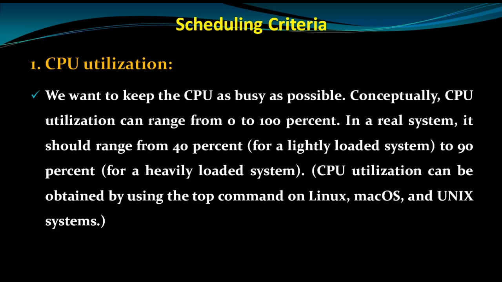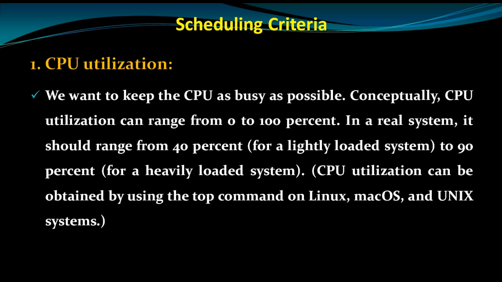The first one is CPU utilization. In CPU utilization, we want to keep the CPU as busy as possible. Conceptually, CPU utilization can range from 0 to 100%. In a real system, it should range from 40% to 90%, meaning 40% for a lightly loaded system and 90% for a heavily used system.